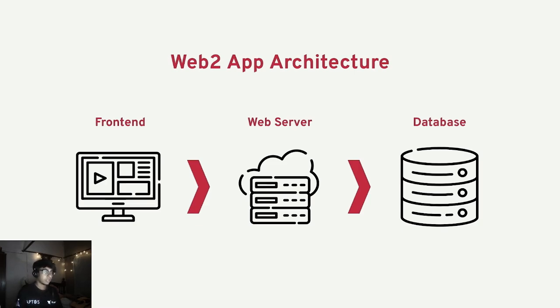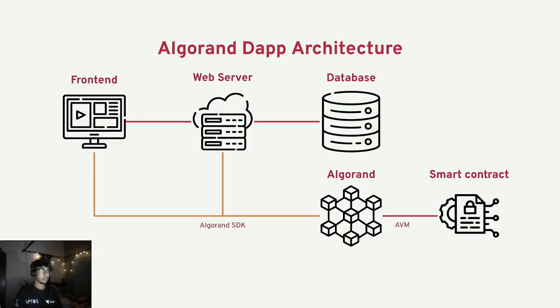Right. So how different is the Algorand Web3 architecture from our current Web2 scenario? It's nothing much. It's simple. Two things got extra added: Algorand SDK, Algorand AVM, and a smart contract. I'll explain to you guys.